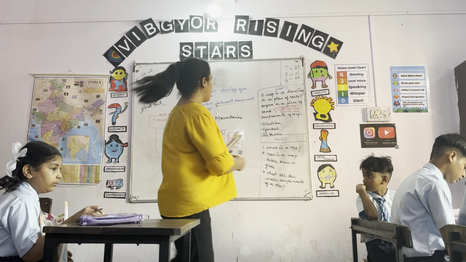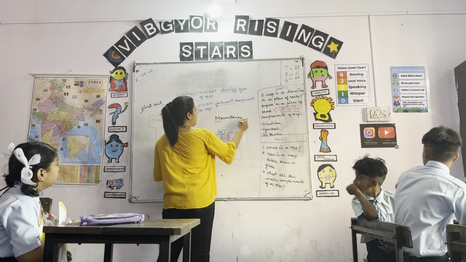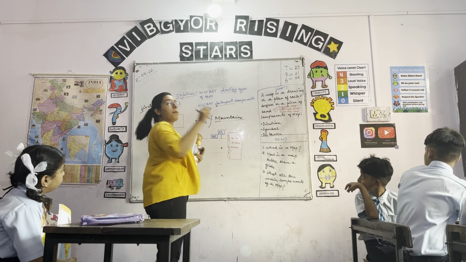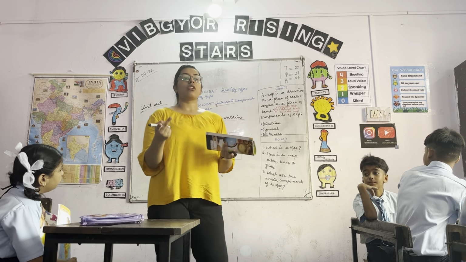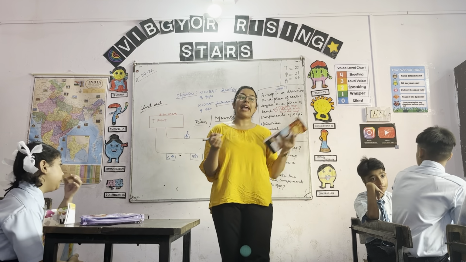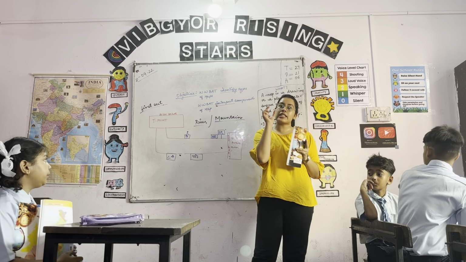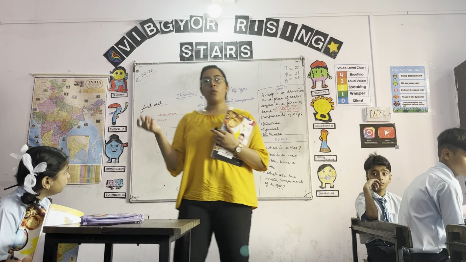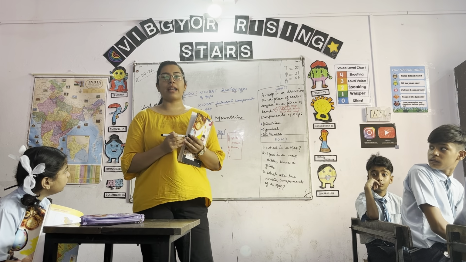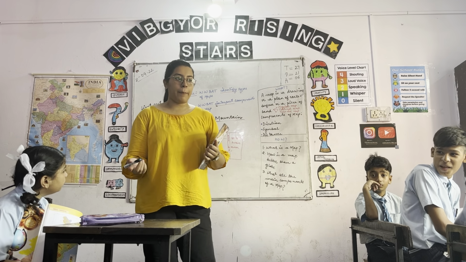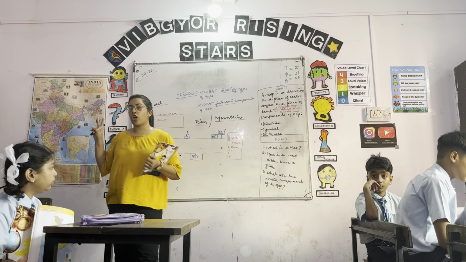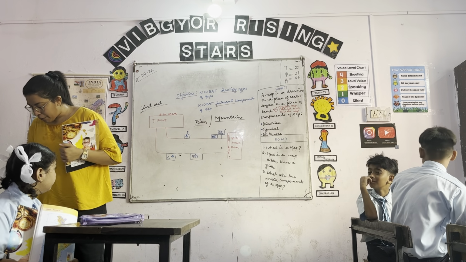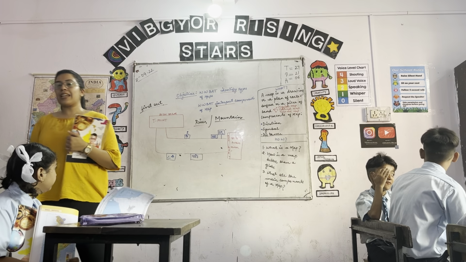So for example, if I talk about physical features: mountains, rivers, plains, plateaus, oceans, airports or any other physical feature, when it is marked on a map, it is called a physical map. So the second type of map that we talked about is a physical map. The third type of map will be thematic maps.